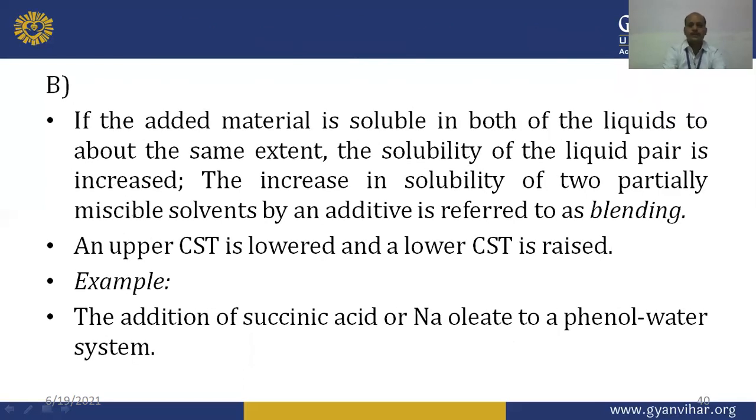Second example is given here. If the added material is soluble in both of the liquids to about the same extent, the solubility of the liquid pair is increased. So if a third component, foreign material or external substance is soluble in both of the components of the binary system, the mutual solubility or solubility of the liquid pair is automatically increased.